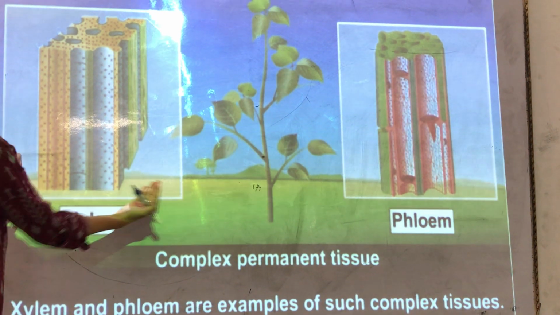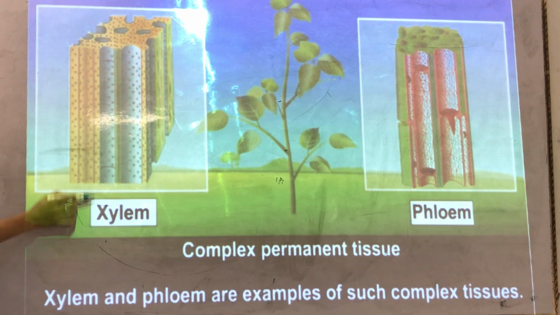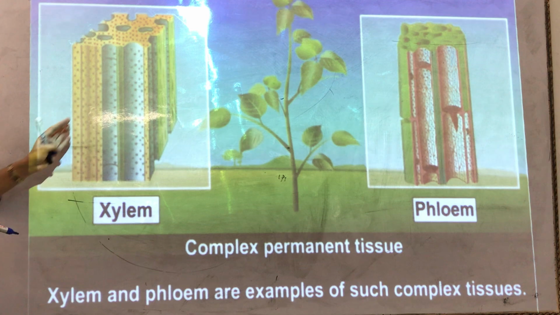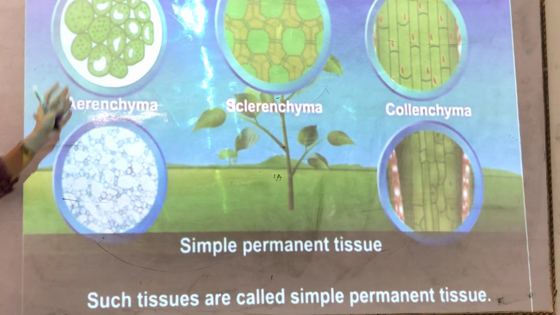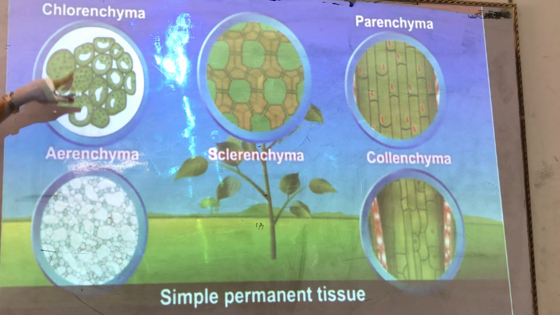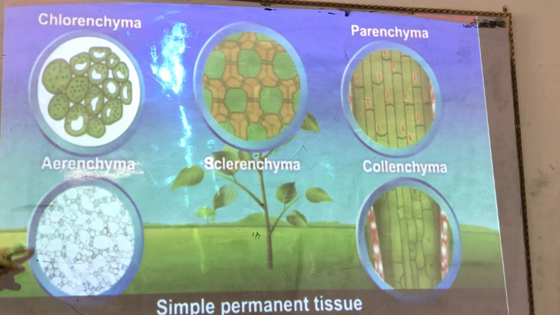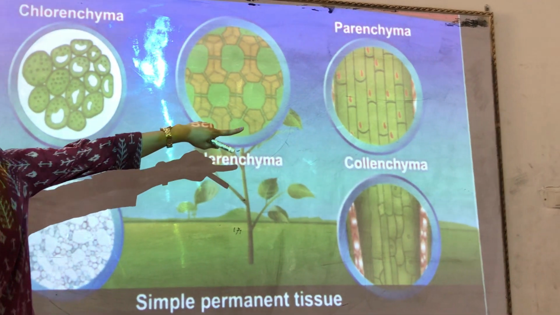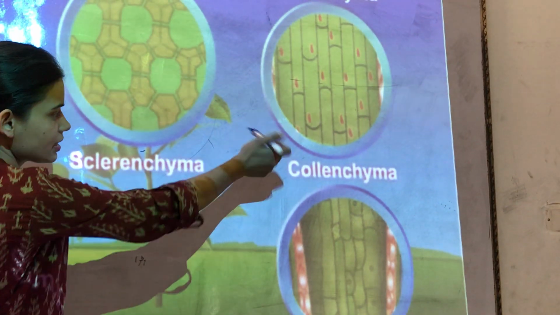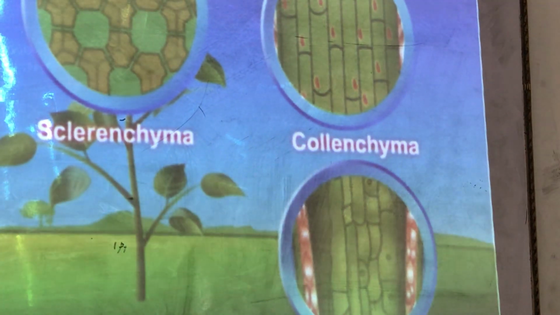Now if you can see here, children, you can easily tell that this xylem has different types of cells. Now let's compare this. First of all, I will show you this. This is chlorenchyma. If you look here, you will notice that it has the same type of cells. This is aerenchyma. You will see that all the cells are of the same shape, size, appearance. Here you can see parenchyma. All these are cells, and this red dot is a nucleus. All these are of the same shape, size and appearance.